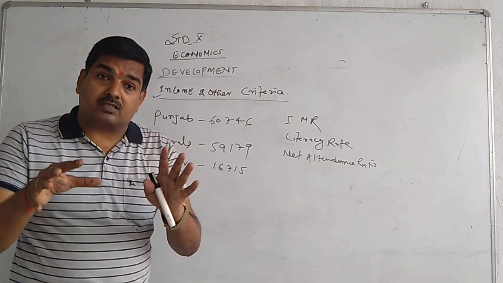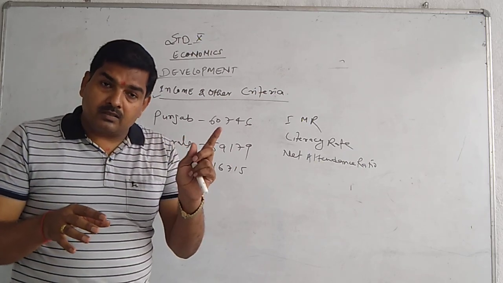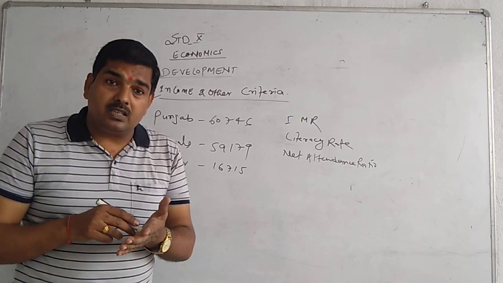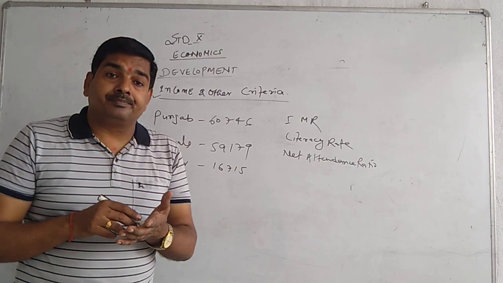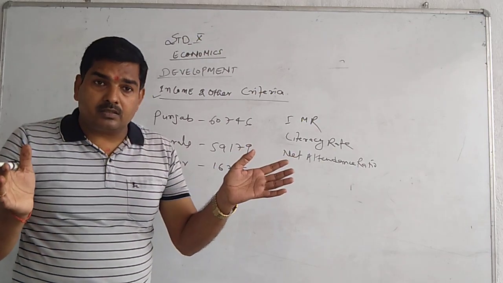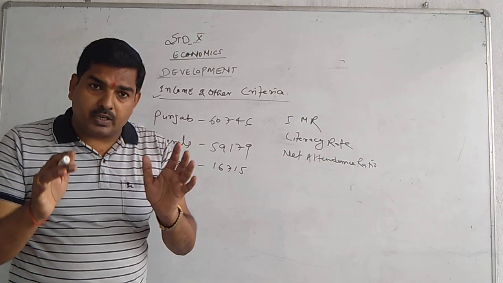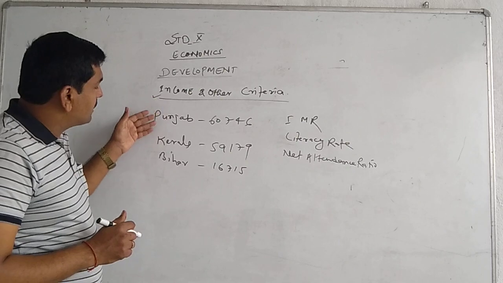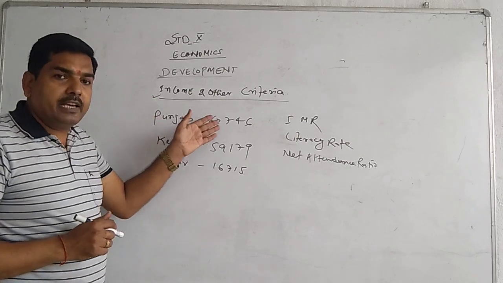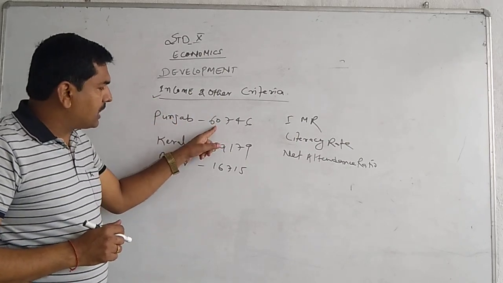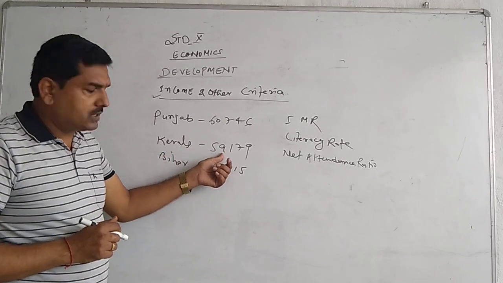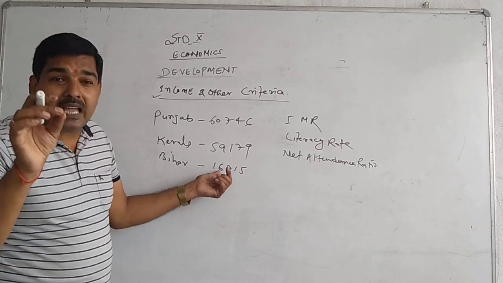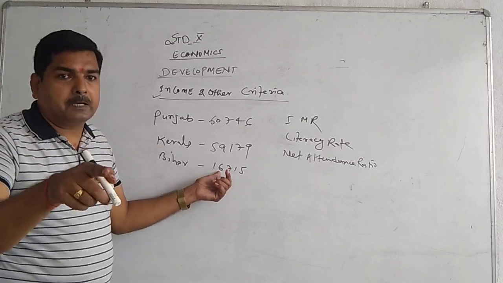We have something else. In the last topic, besides income, we require respect, equality, better environment, better facilities, opportunities, etc. But here we just compare three states and their income. Punjab more than 60,000, Kerala more than 59,000, and Bihar more than 6,000. It is per capita income, meaning per person income.